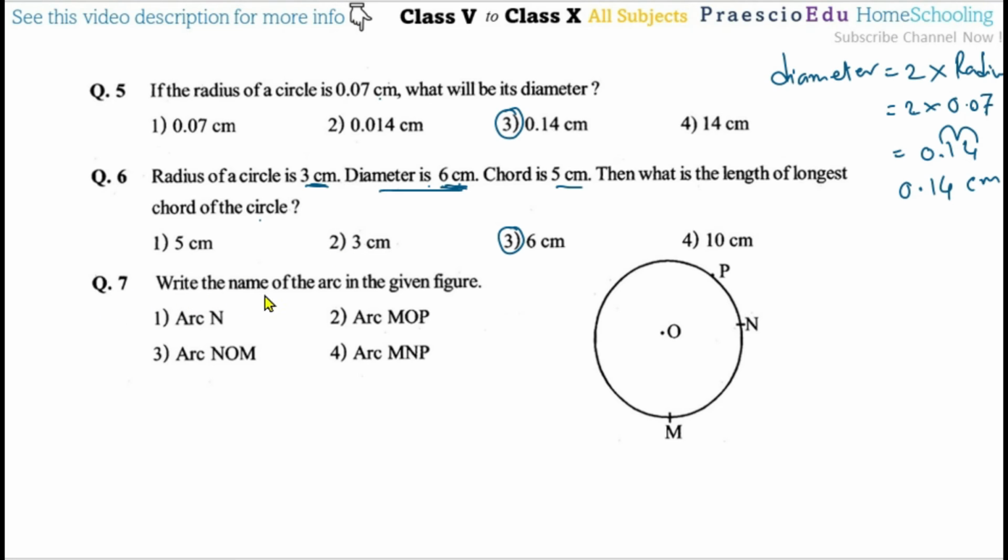Then question number 7, write the name of the arc in the given figure. So the arc is here P and M. Then arc N, no, we cannot show an arc with one single point, so this is an incorrect way of writing. Then arc MOP, no, the center point is not shown in an arc, so this is incorrect. Then arc NOM, this is also incorrect, because the center is mentioned. Then arc MNP, yes, this is the correct way, 3 points are shown which are on the circle, so option number 4 is the correct one.